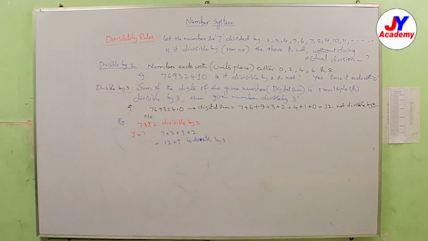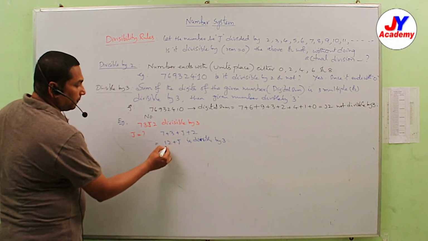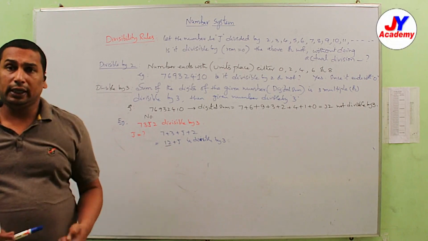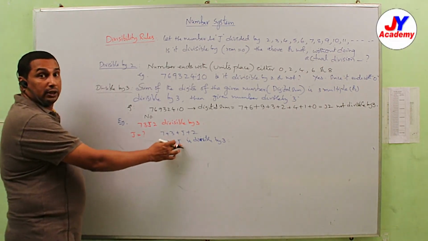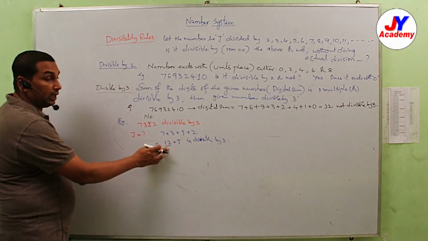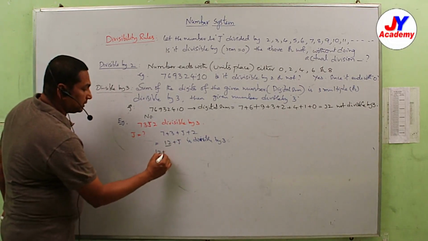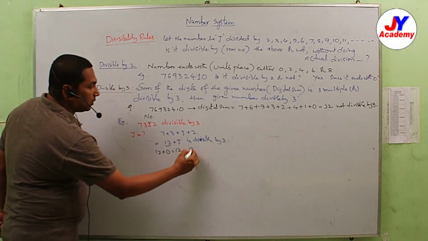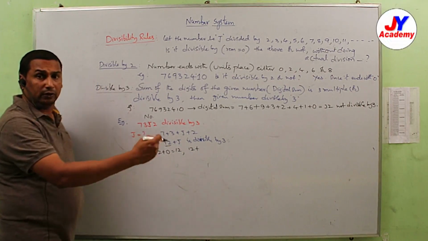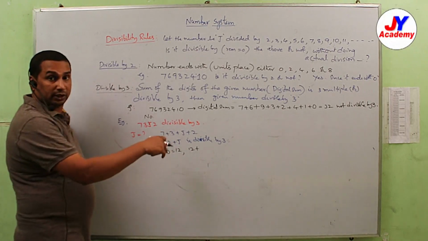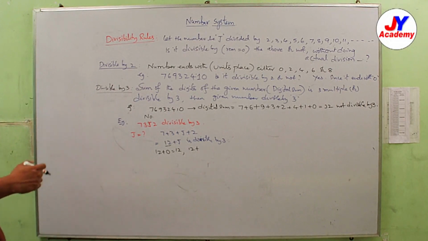12 plus J. Here what values should we consider for J? What should be added to 12 to get a multiple of 3? Understood or not? So 12 plus 0 is 12, already a multiple of 3. That's why I started with 0. Otherwise it may be 1 or 2, but not 3, because the possible remainders when a number is divided by 3 are 0, 1 or 2 only.